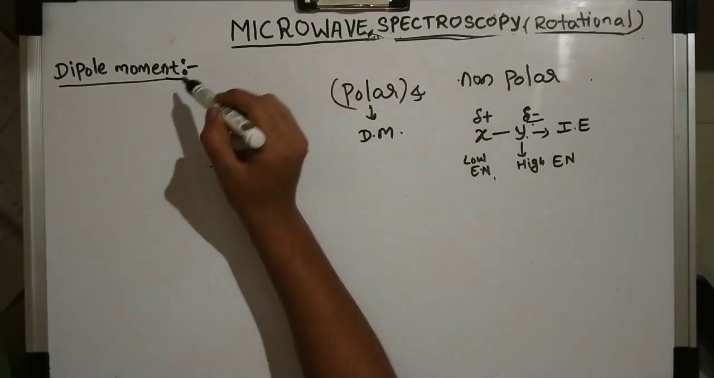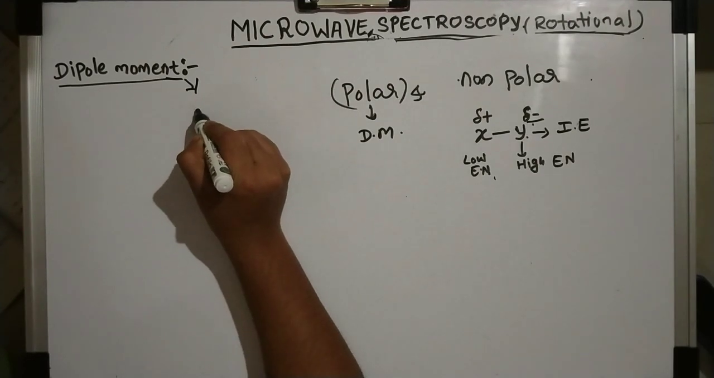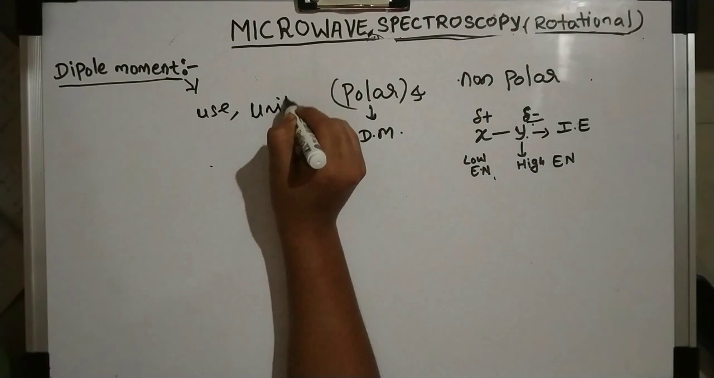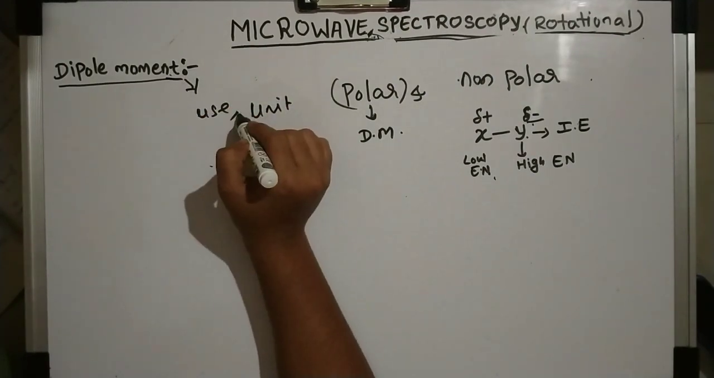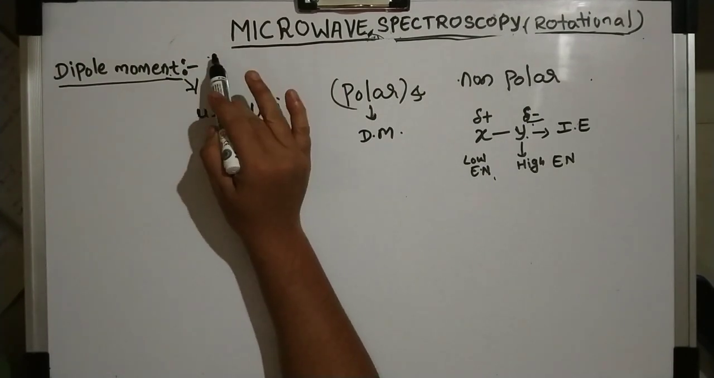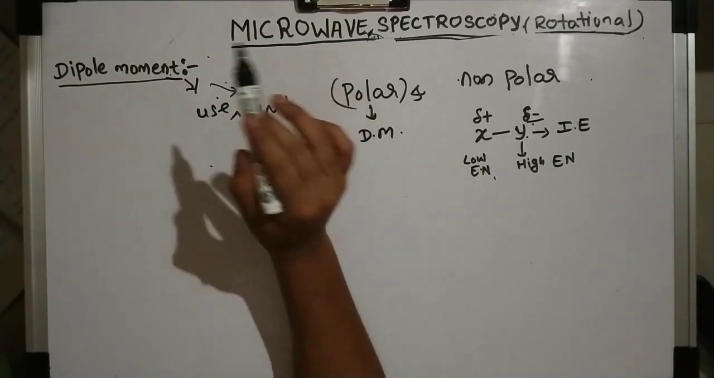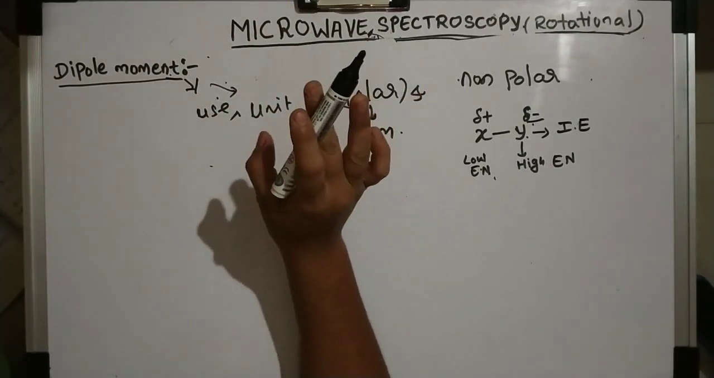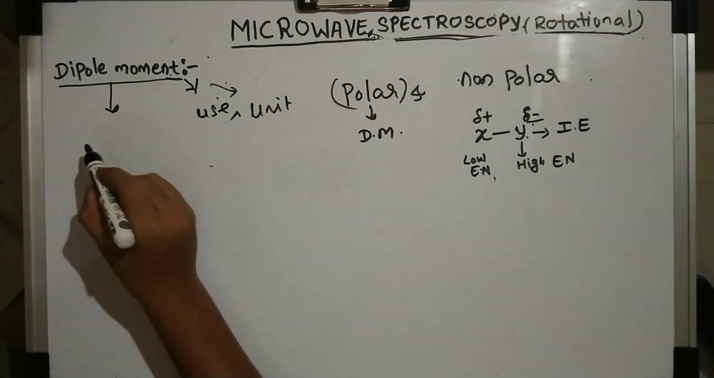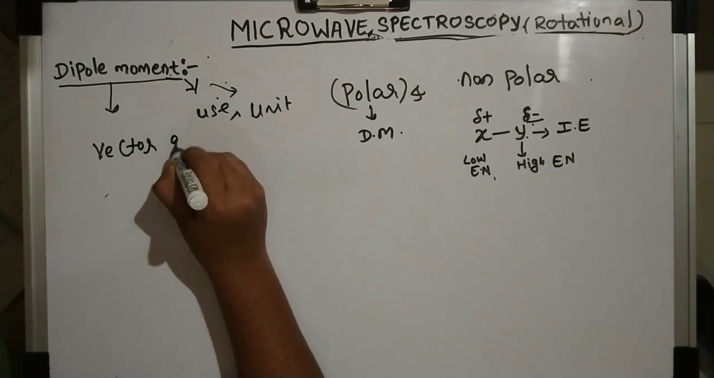We need to understand what dipole moment is, its use and its unit. If you want, I can make a separate video on the dipole moment. For now we will just take the role of dipole moment and discuss what microwave spectroscopy actually is. The dipole moment is a vector quantity.